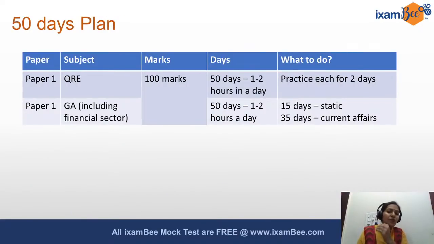15 days for static, 35 days for current affairs. Current affairs will be recurring. Every day read one or 2 hours, that will be enough. Static, it's not going to be like 15 days at a stretch, but approximately, depending on your current stage, 10 to 15 days you will very comfortably cover the static GA portion.